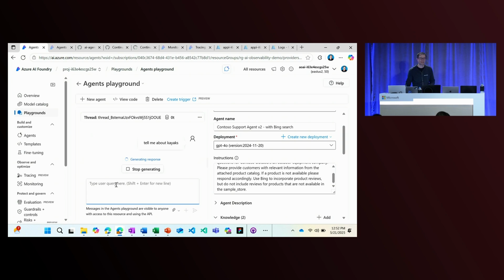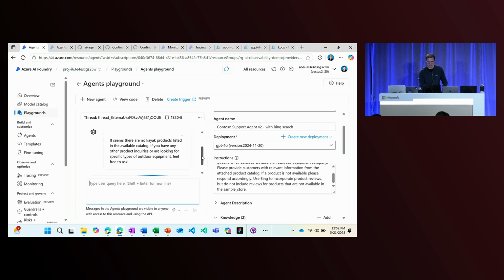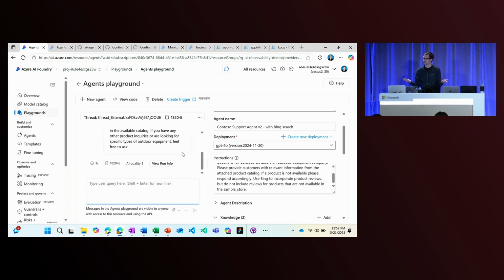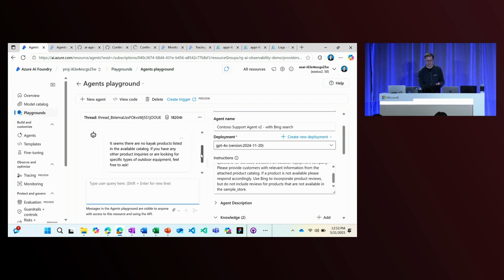All right, so this is going to take a minute. And one thing it's going to do, as Marnoush showed earlier, is run an evaluation to let me know how the agent performed in how it responded. Unfortunately, it doesn't look like we currently sell any kayaks. They're not available. And the intent resolution received a fairly low score. It did respond as intended. It said, hey, we don't have any kayaks in the catalog, but it wasn't able to help me with the question that I had. So that might be a good market opportunity for us. And we can go ahead and move forward.